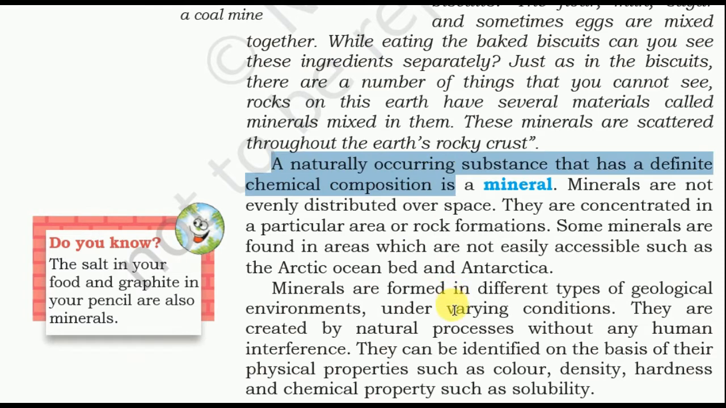A naturally occurring substance that has a definite chemical composition is a mineral. What is a mineral? A naturally occurring substance that has a definite chemical composition is a mineral. Minerals are not evenly distributed over space. They are concentrated in a particular area or rock formation. Some minerals are found in areas which are not easily accessible, such as the Arctic Ocean bed and Antarctica.